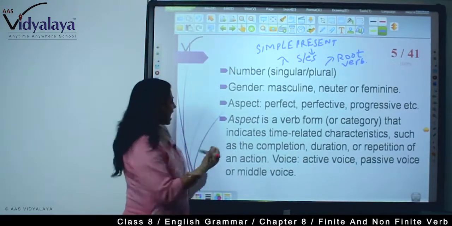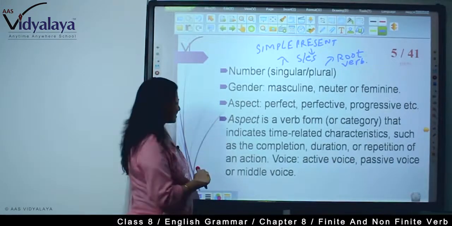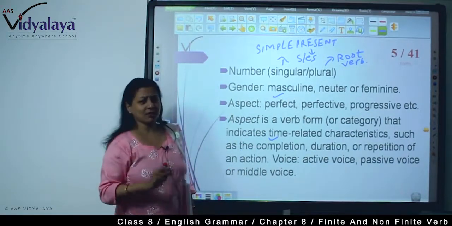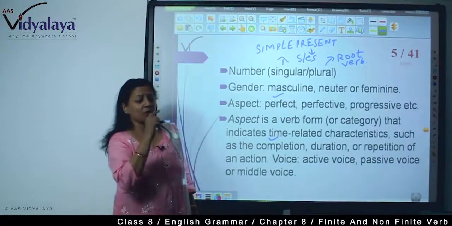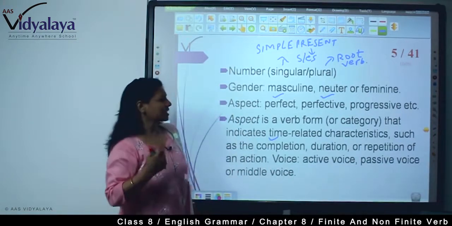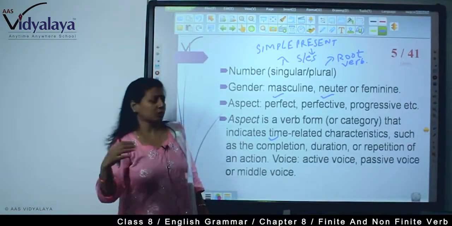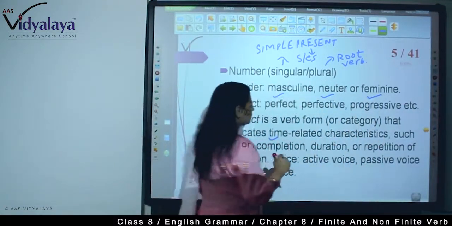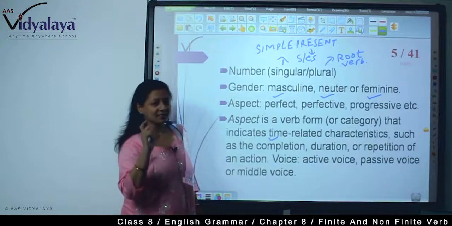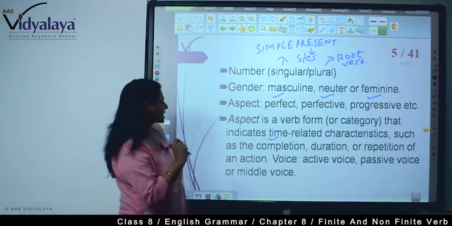Now, aspects. The aspect is a verb form or category that indicates time-related characteristics, such as completion, because here is a perfect. Now, duration. If duration is not mentioned, then it is called perfective. And if repetition is there, so, I am teaching you. See, progressive is also here. So what we are seeing, completion, duration or repetition of action when the sentence is showing, it is called aspect. That is a verb form, it's aspect.